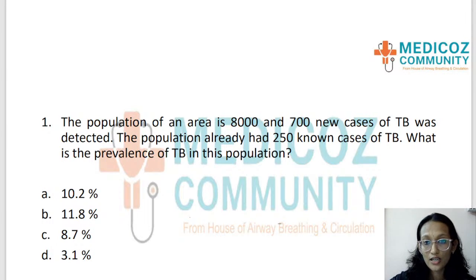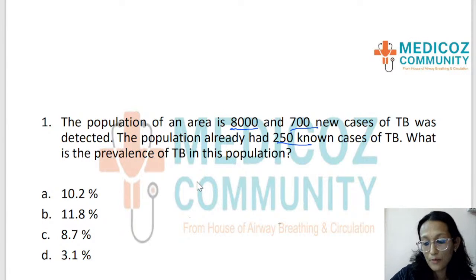Here I know many of you get worried when there are some numericals or numbers in the question, but this is a very simple question and I can explain it so easily that if any question comes in the concepts related to this, you'll be able to answer them. So we have three values here. The first one is the population of an area, which is 8,000. Then we have new cases of TB, which are 700, and we also have 250 known cases of TB.